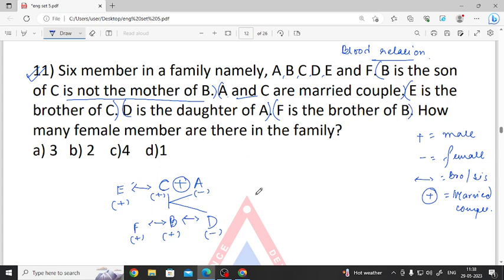So the question completes here. That means C is the husband of A, whereas E is the brother of C, and A and C have 3 children, namely F, B and D. So what does the question say? How many female members are there in the family? We have A as the wife of C and D as the daughter of C. So we have 2 female members. So option number B is correct.